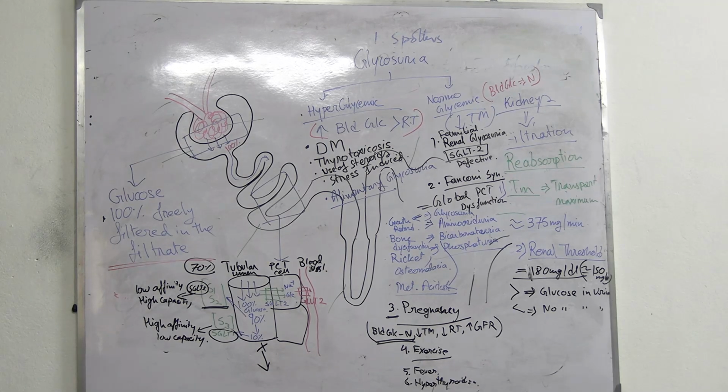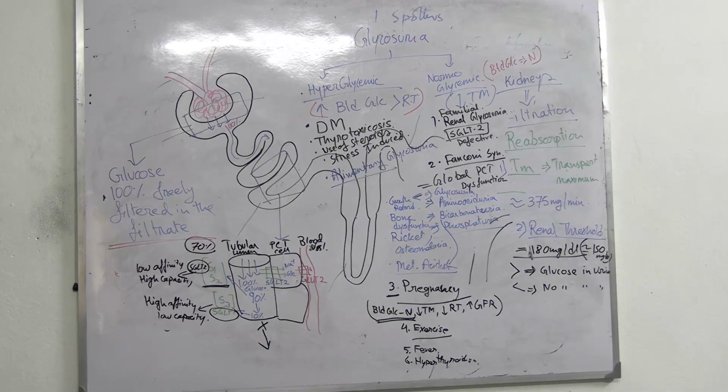Okay. So is this clear? The classification of glycosuria, it can be hyperglycemic or normoglycemic. Yes. In case of a normal healthy adult, even after doing excessive exercise, transient glycosuria can be seen.